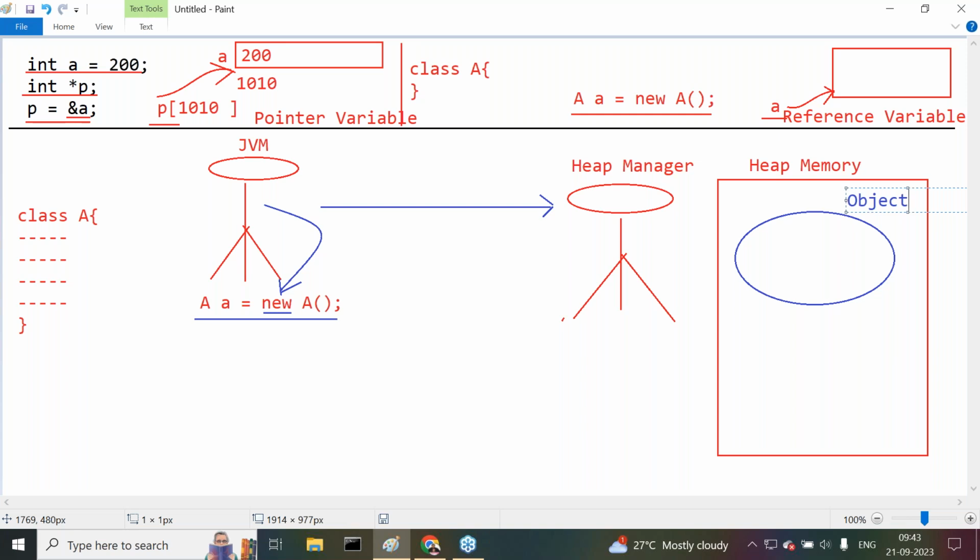Remember this point. Now tell me, in a Java application, how many objects are going to be created? How many objects are possible? Do you think only one object is created for the entire application? In a Java application, how many objects are going to be created? Any number of objects we can get. That depends on our application requirement.